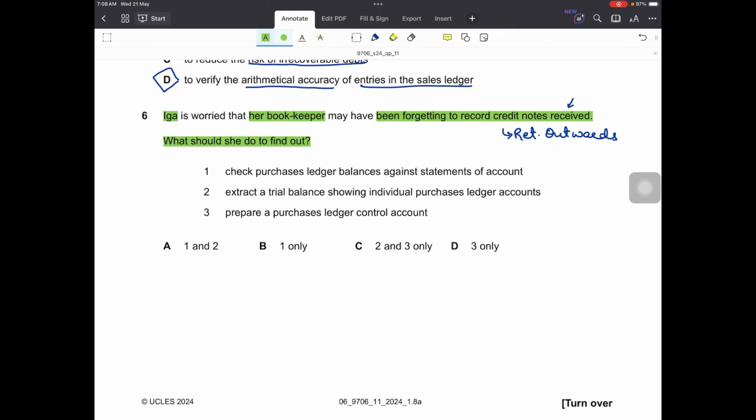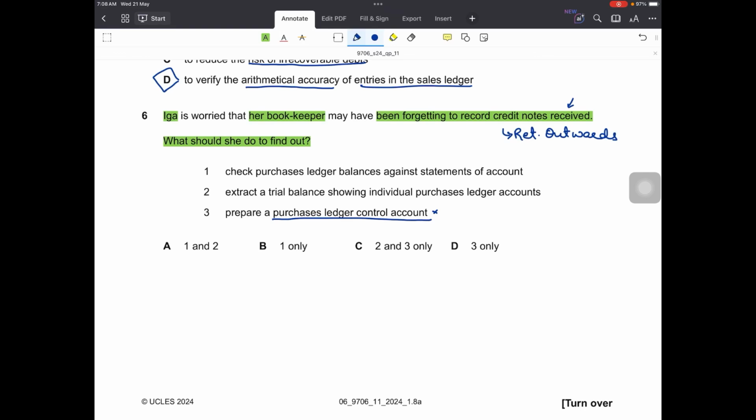Let's read from point number 3. Prepare a purchases ledger control account. Okay, so if she decides to prepare a PLCA, how would she compare whether these credit notes received were recorded or not? There has to be something to compare with, right? So that can't be done.